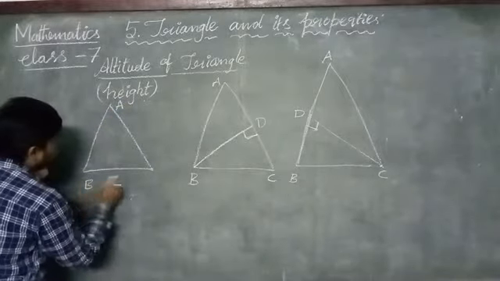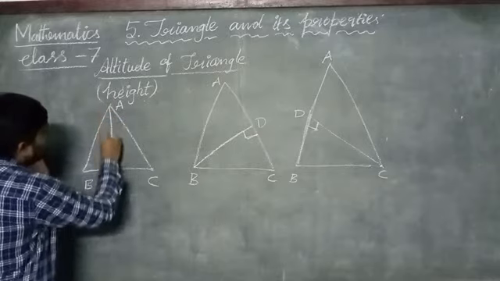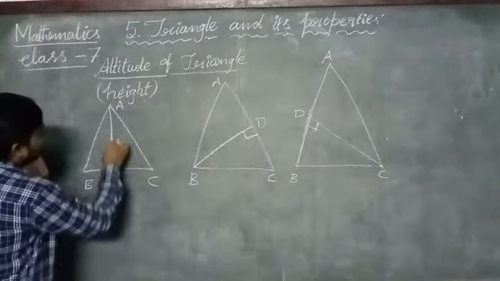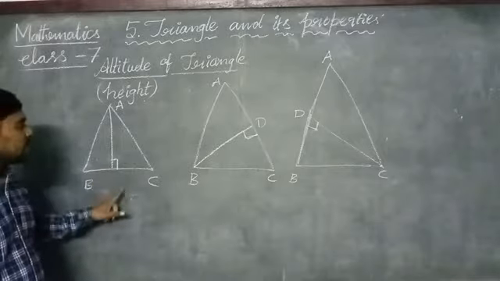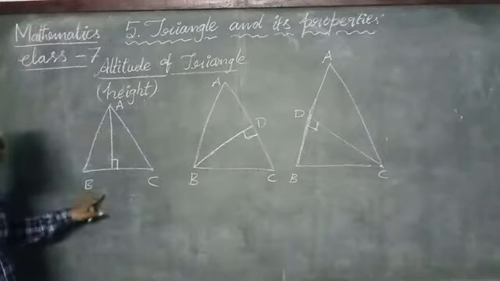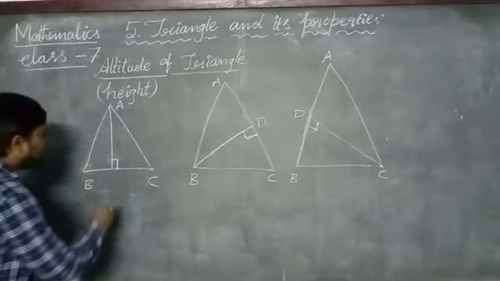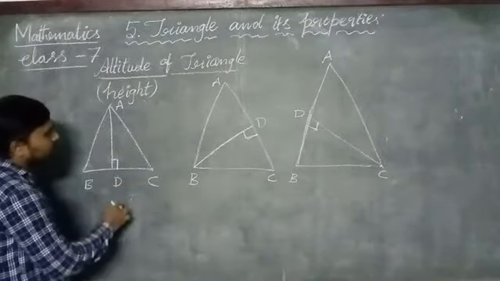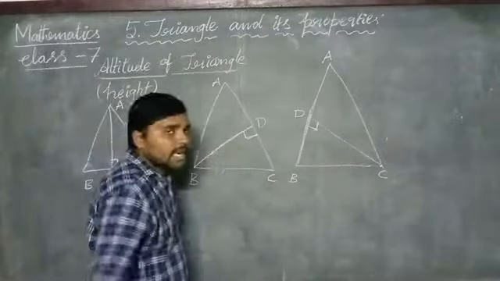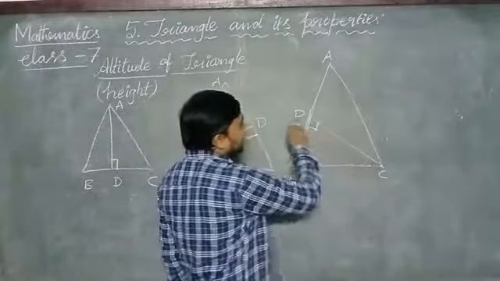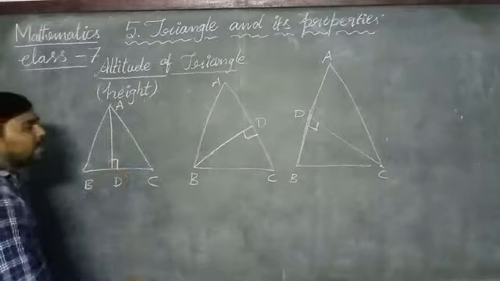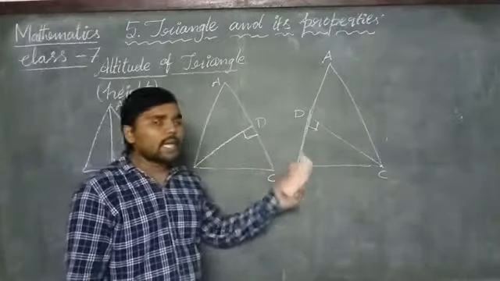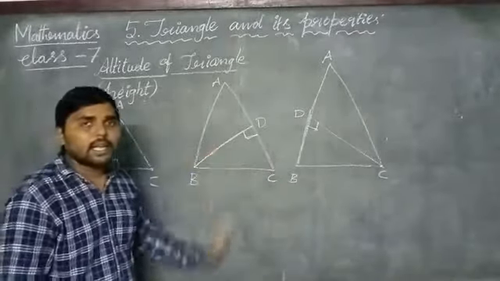Okay, now let us see, if it is triangle ABC, suppose you draw a line segment from the vertex A to the opposite side BC, and it makes an angle of 90 degrees, then it also shows the height of the triangle. Here AD is the altitude of the triangle, here BD is the altitude of the triangle, and here CD is the altitude of the triangle. In this way we can draw the altitudes from each vertex in a triangle.